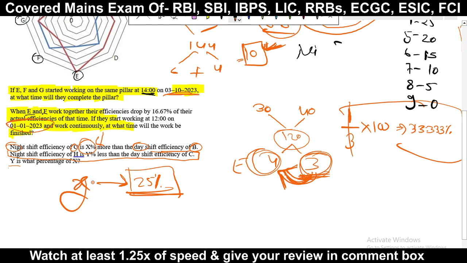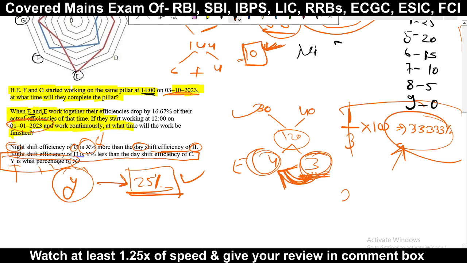So what was the question? Y is what percent of X? So 25 is what percent of 33.33? Okay, so multiply by 100. Now this 33.33 we can write as 100 by 3. We can write this as 100 by 3. Now what we will do here is set it with 25. So it will go here. Now what is left? The 100 and 100 will cancel each other.